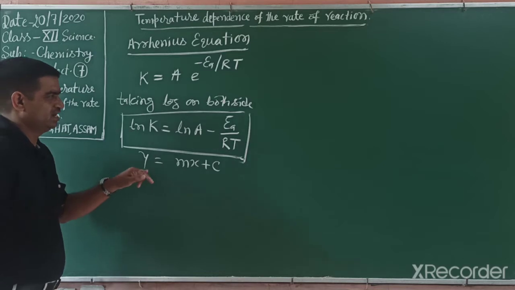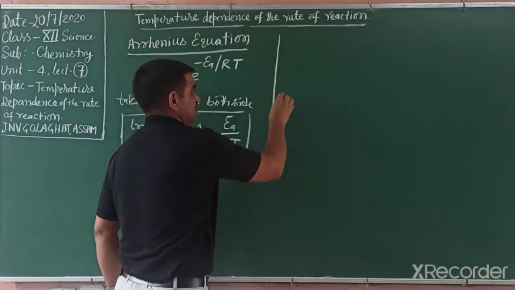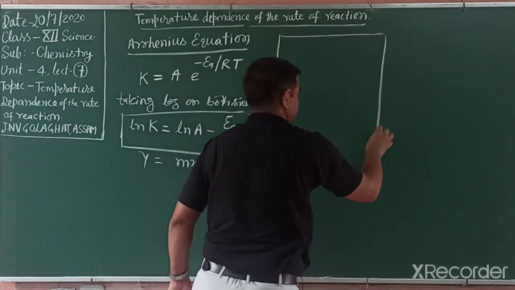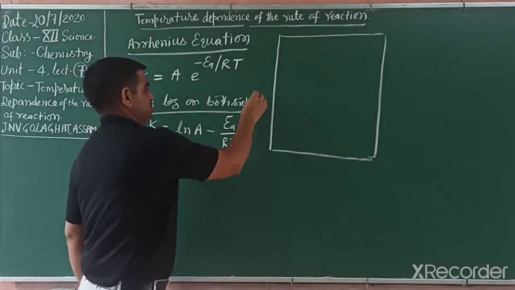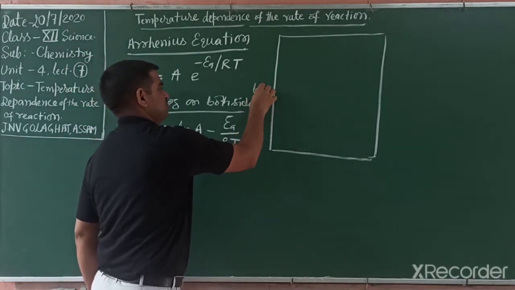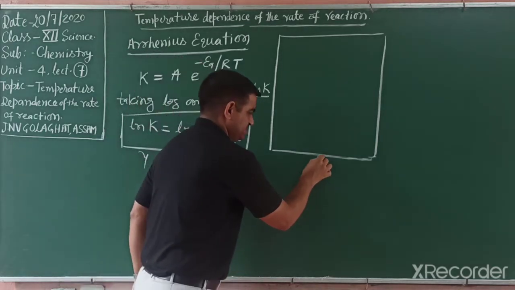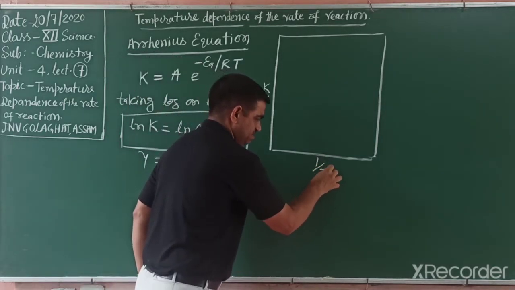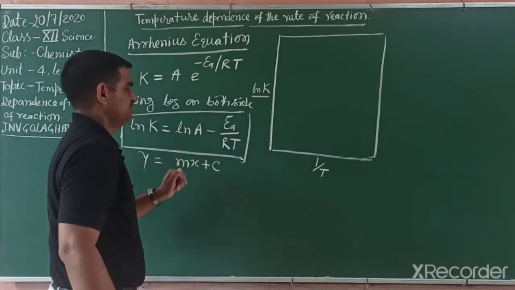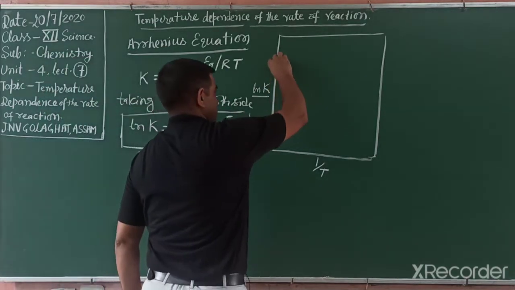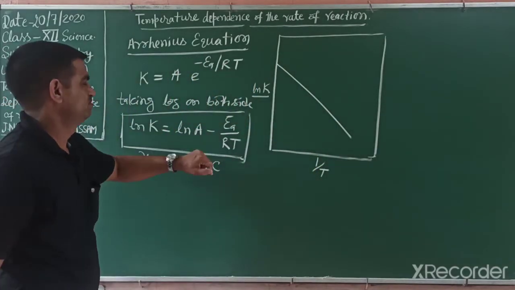If we plot a graph between ln k, the rate constant, and 1 by T, then this is a straight line with negative slope.